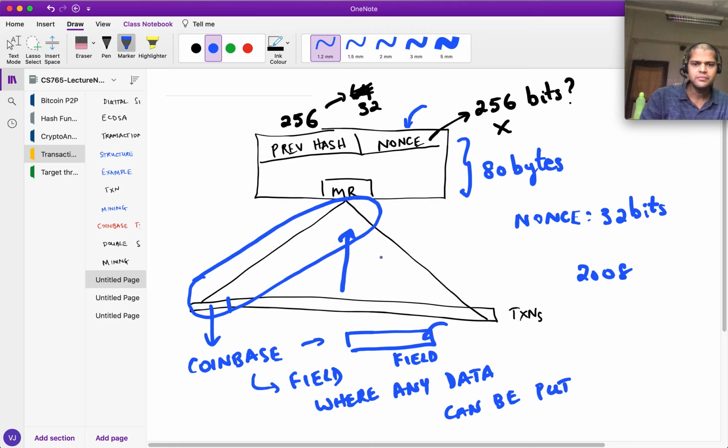So the miner doesn't really waste time in doing this, because while doing the first game with the first Merkle root, while he was trying out these 2 to the power of 32 values, he could get ready the new Merkle root, right? In parallel, he could just update this Coinbase to something else and create the new Merkle root, so that when that first round of 2 to the power of 32 options for the nonce was tried, he could immediately replace the Merkle root and start over again. Okay, so Satoshi was trying to optimize many things from the beginning, and he wanted to create a short header.